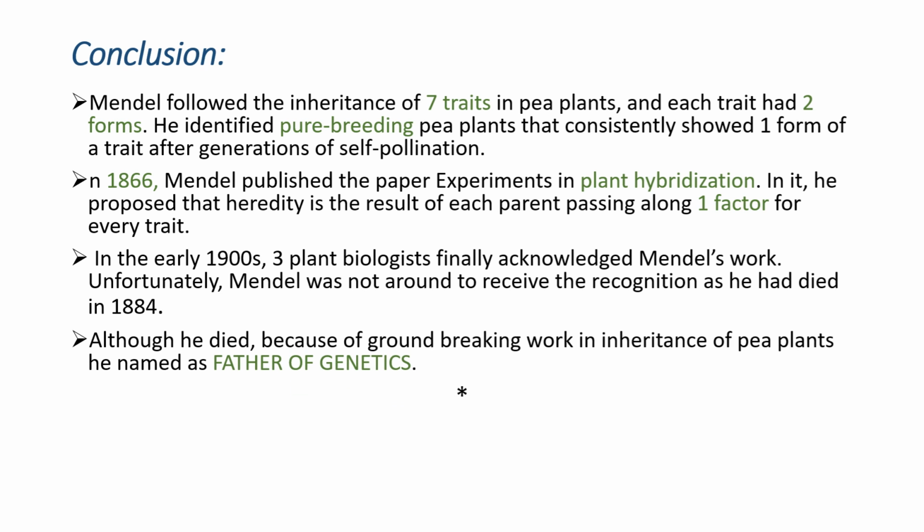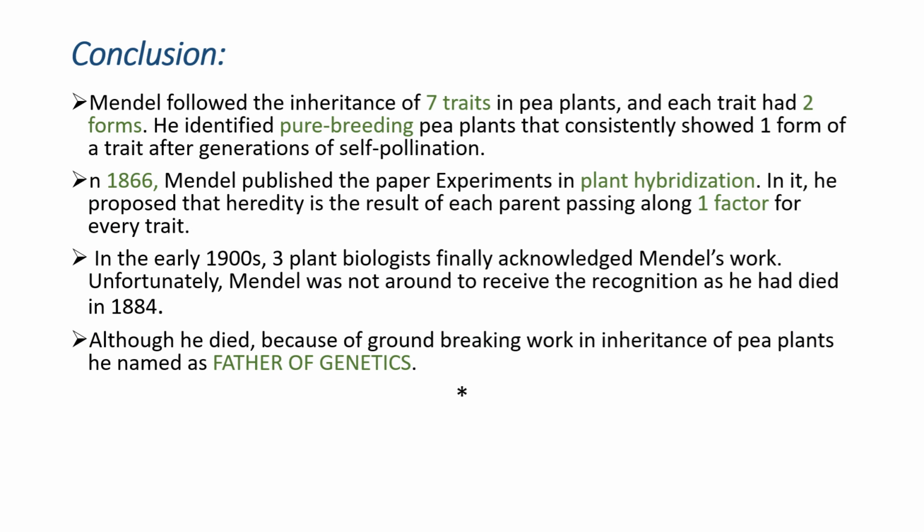Next, in 1866, Mendel published the paper Experiments in Plant Hybridization. In that paper, he proposed that heredity is the result of each parent passing along one factor of the trait.